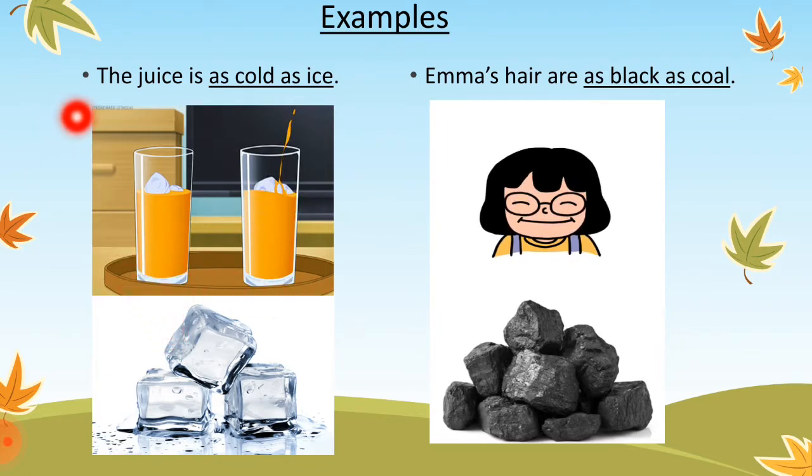So when we say that the juice is as cold as ice, it would mean that the juice is also very cold. The second example we have is Emma's hair is as black as coal. Now coal is very black, so that means that Emma's hair is also very black. As black as coal is a simile.